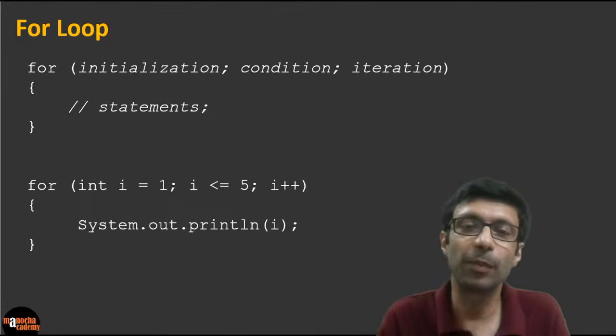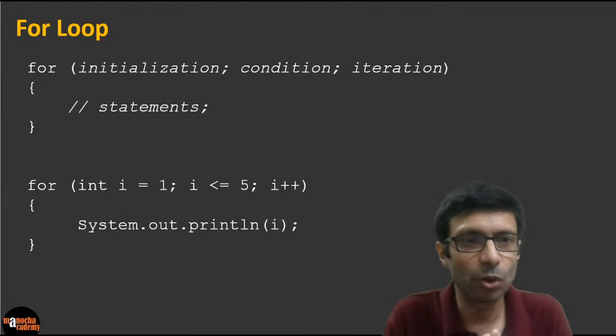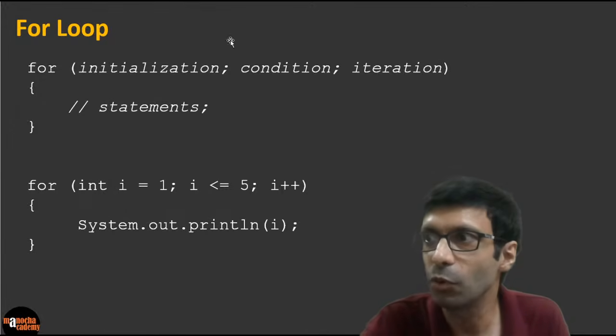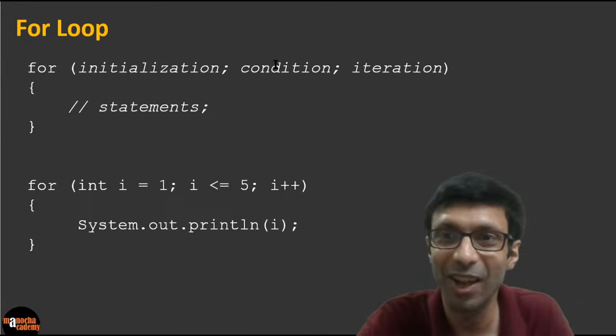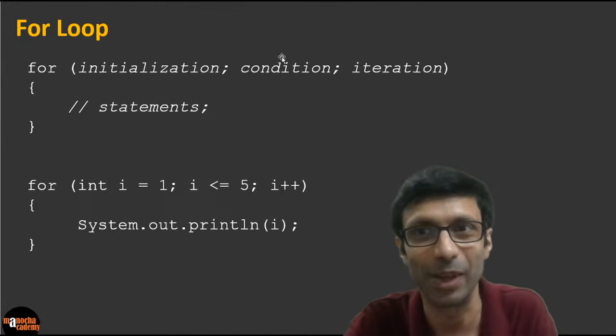So what is the for loop? Okay, how does the statement look like? So this is an example of the for loop here. You need to write the initial value, the initialization, as you can see here. So first you have to write the initialization in the for loop, then your condition, because the loop will run as long as the condition is true. If the condition is false, the loop quits. And then your iteration, right, which is basically you want to increase or decrease.